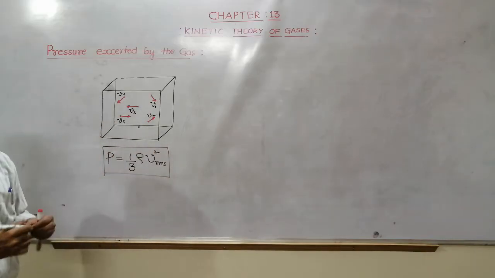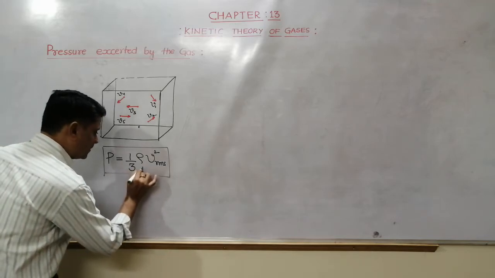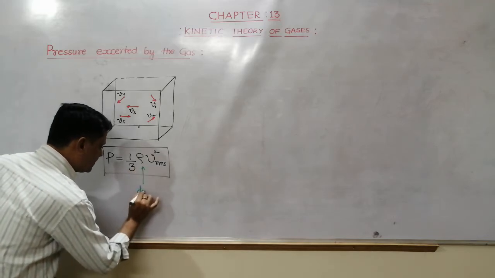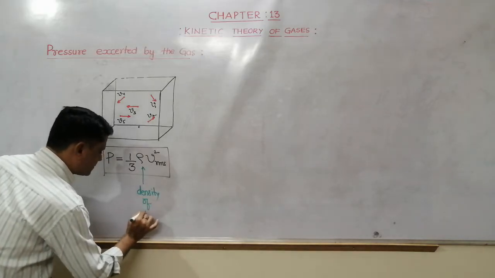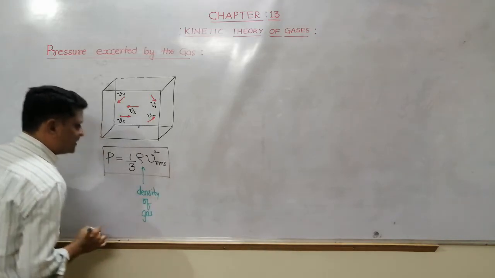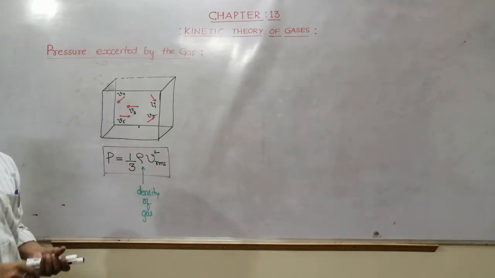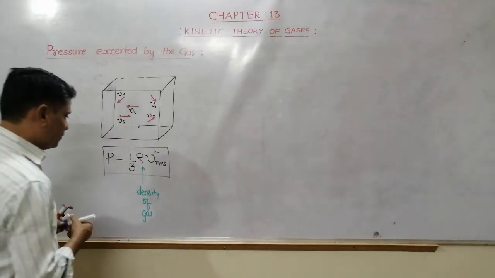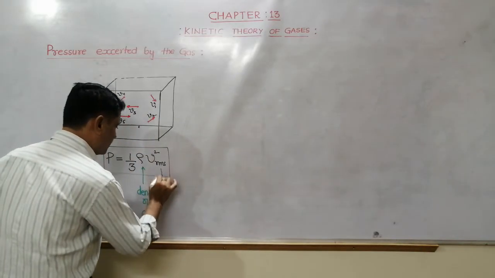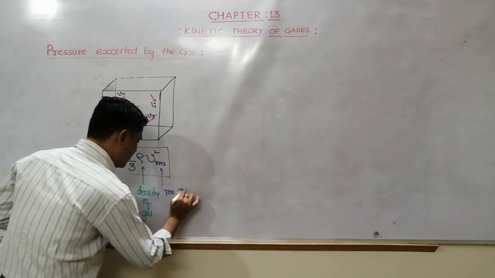Here P is the pressure exerted on the walls of the container, rho is the density of the gas, and Vrms is the RMS velocity or RMS speed of the molecules or atoms of the gas.